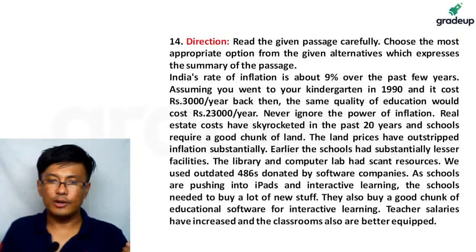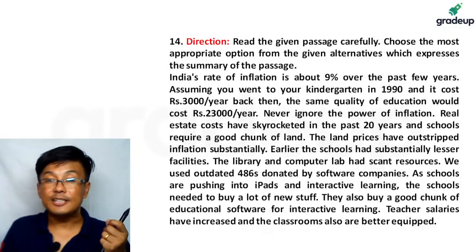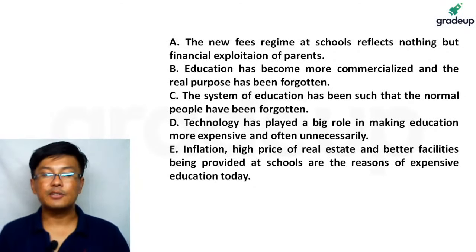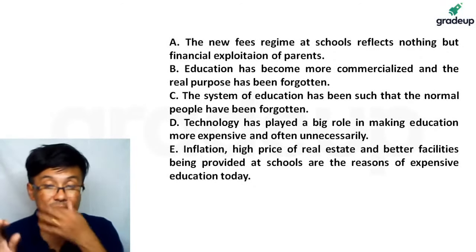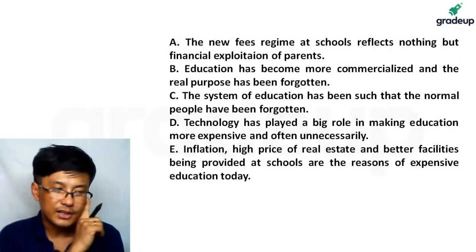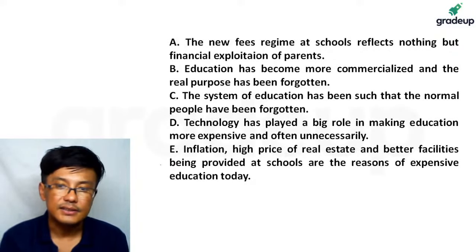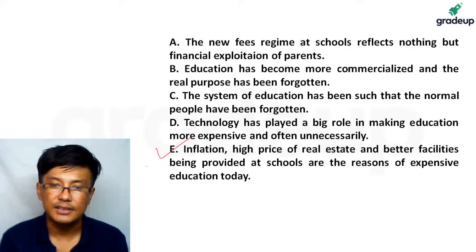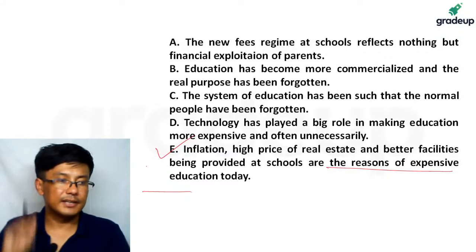Land prices are higher, library infrastructure prices are higher, iPads are required, and teacher salaries are also included. So he is explaining why we need to spend so much money to pay for school fees. So what should be the best answer? Choose. Shriti is saying the answer is E. Correct. Inflation, high price of real estate and better facilities being provided are the reasons for expensive education today. So this is the best answer.